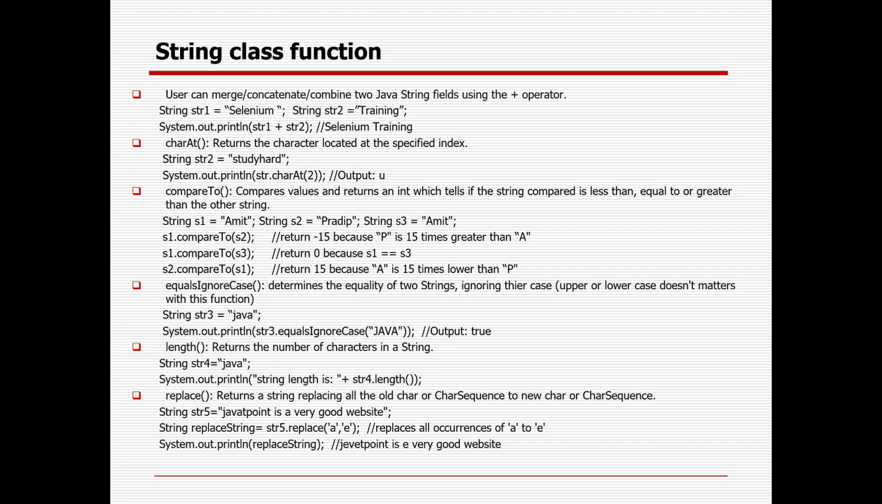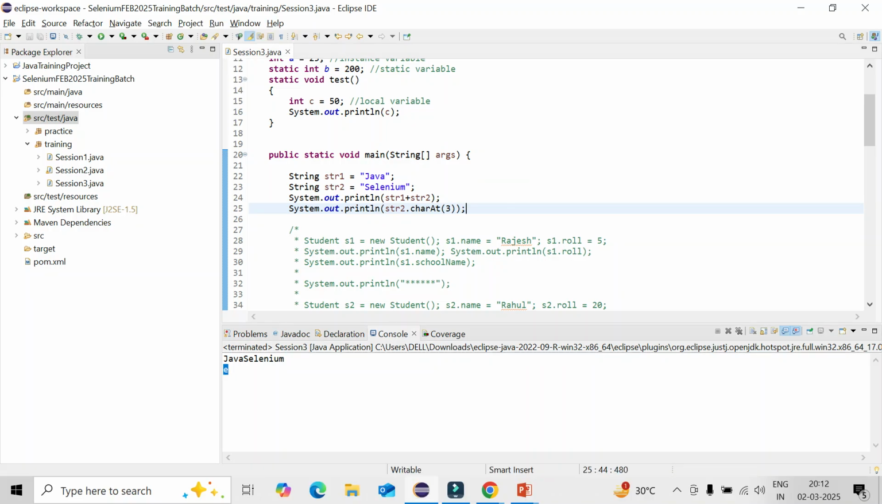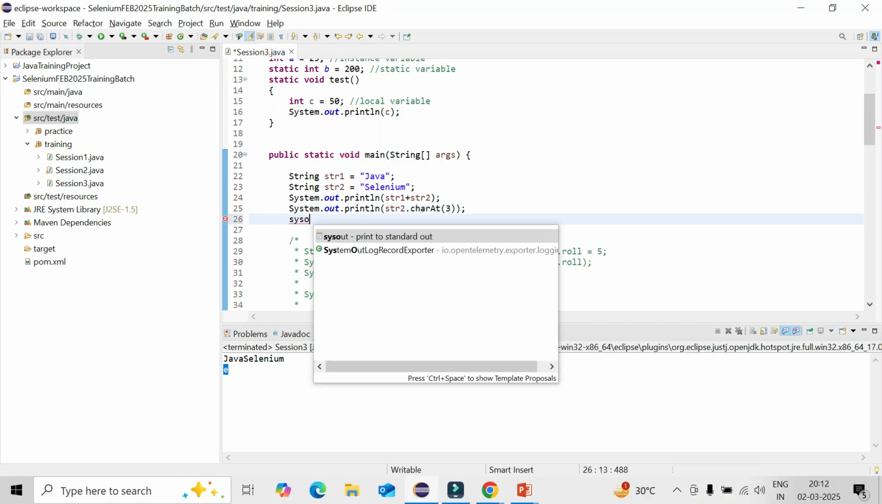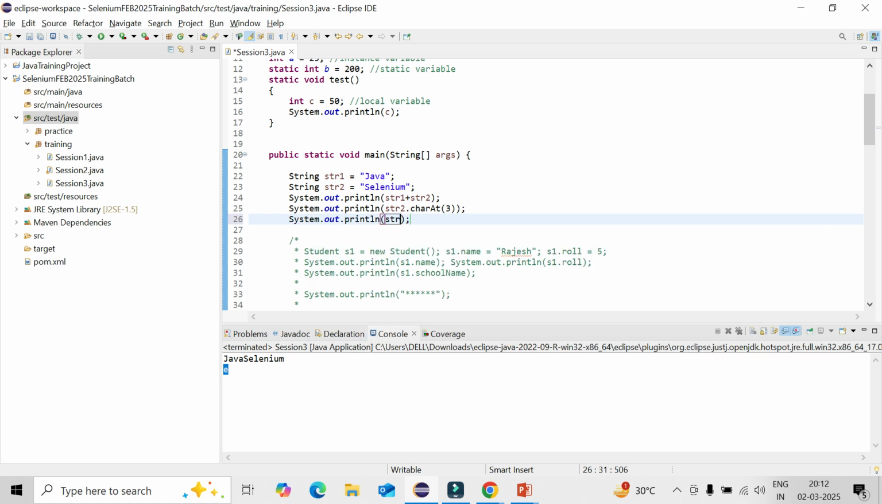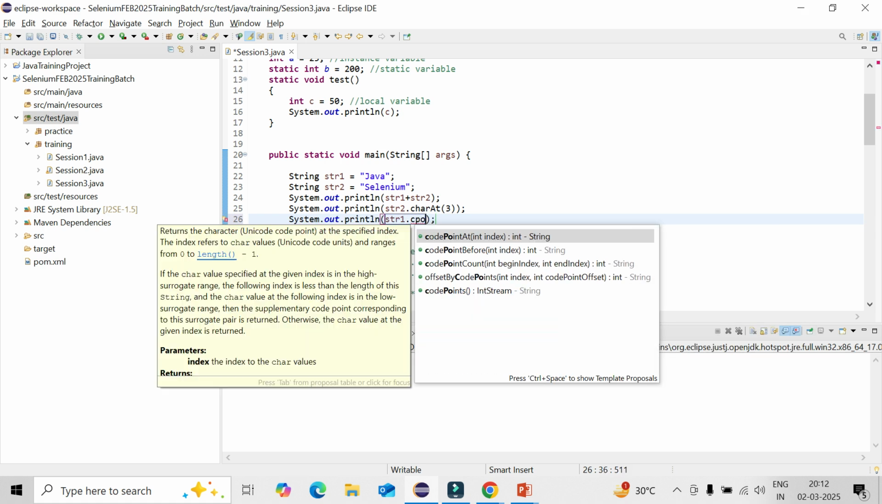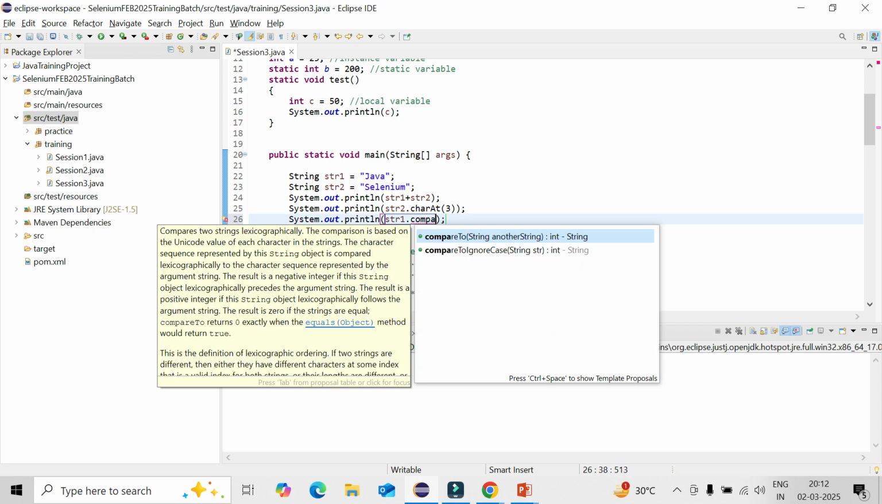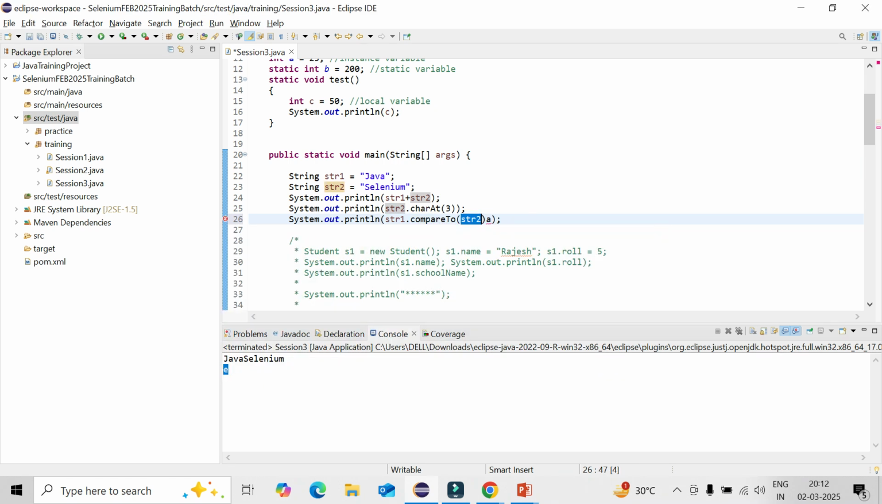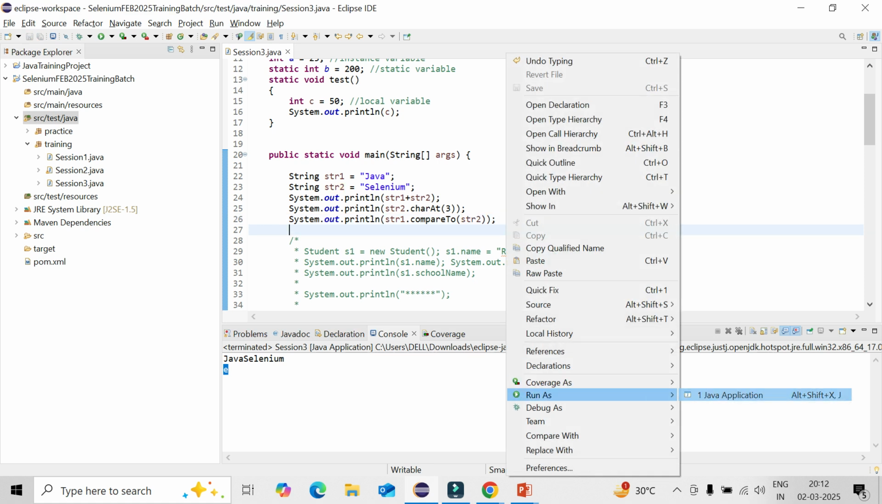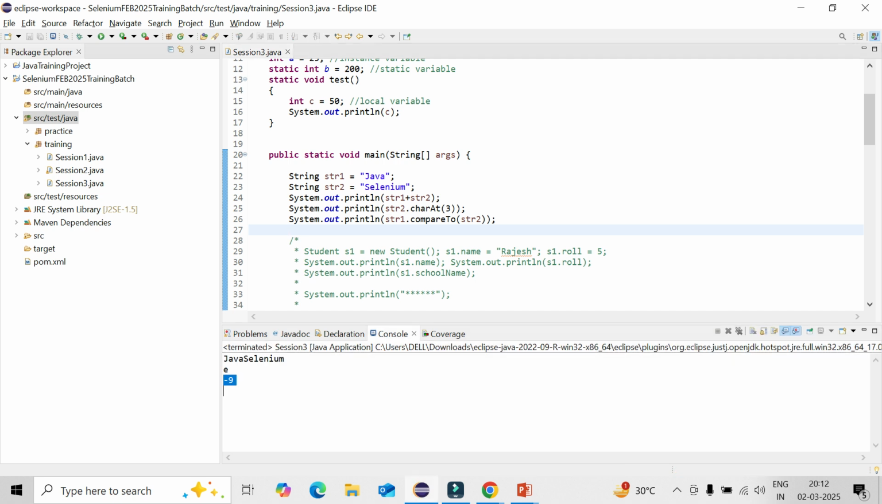So charAt. Then I can compare two strings. How can I do it? str1 dot compareTo, or you can use compareToIgnoreCase as well, string2. That is a simple thing. It will give you some value. What is the value? -9. Why? Can anyone tell me why it is giving -9?